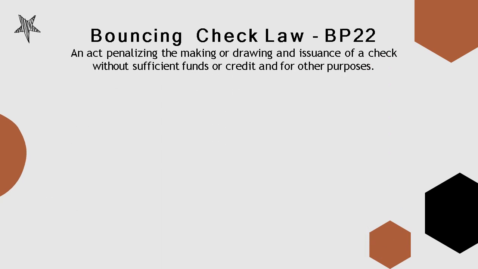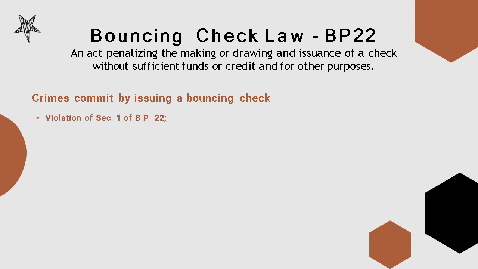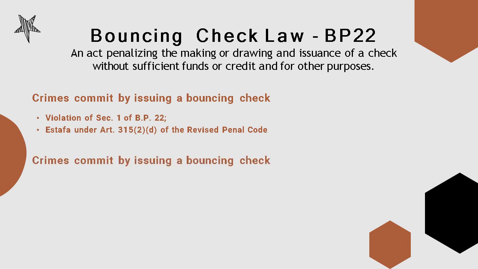What is bouncing check law? BP22. It's an act that penalizes the making or drawing and issuance of a check without sufficient funds or credit and for other purposes. Crimes committed by issuing a bouncing check: violation of Section 1 of BP22, and estafa under Article 315, Paragraph 2, Subparagraph D of the Revised Penal Code.